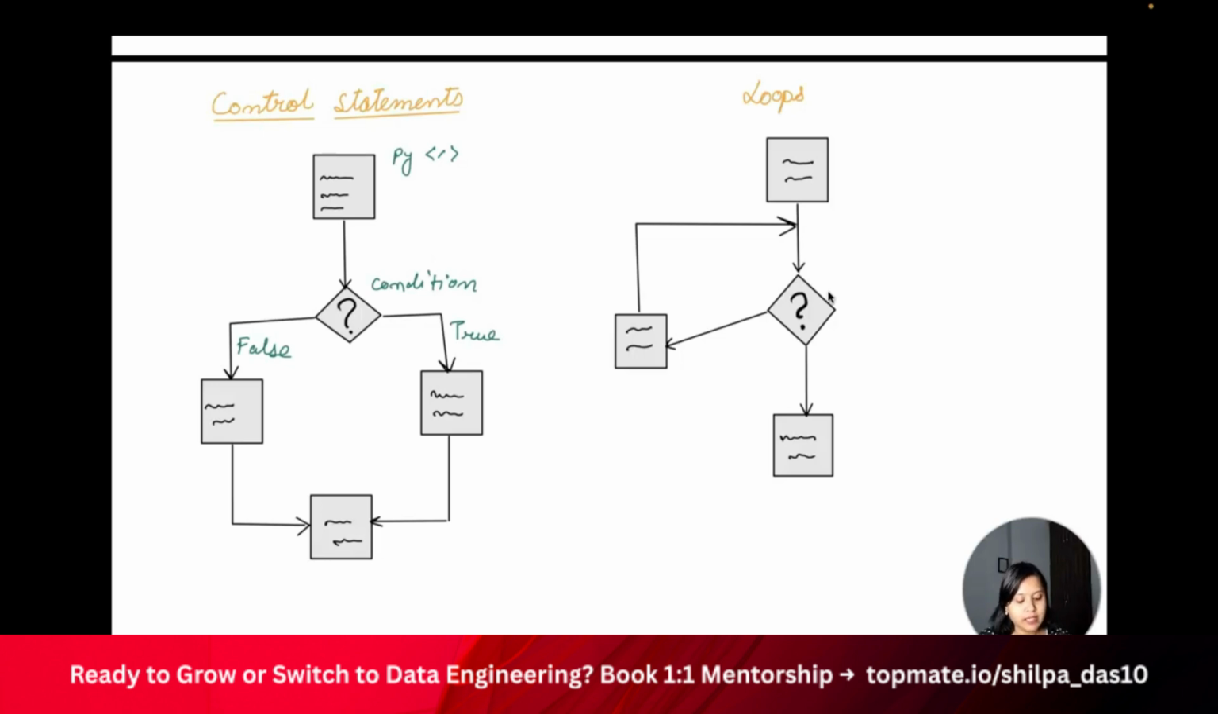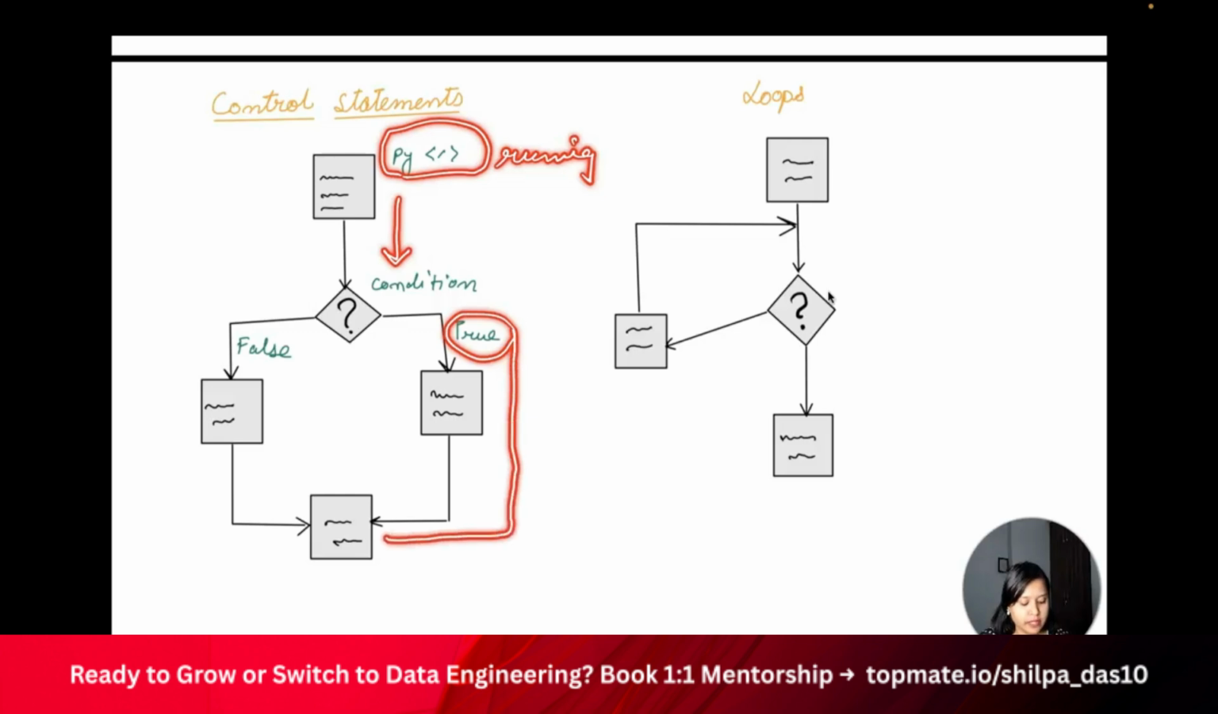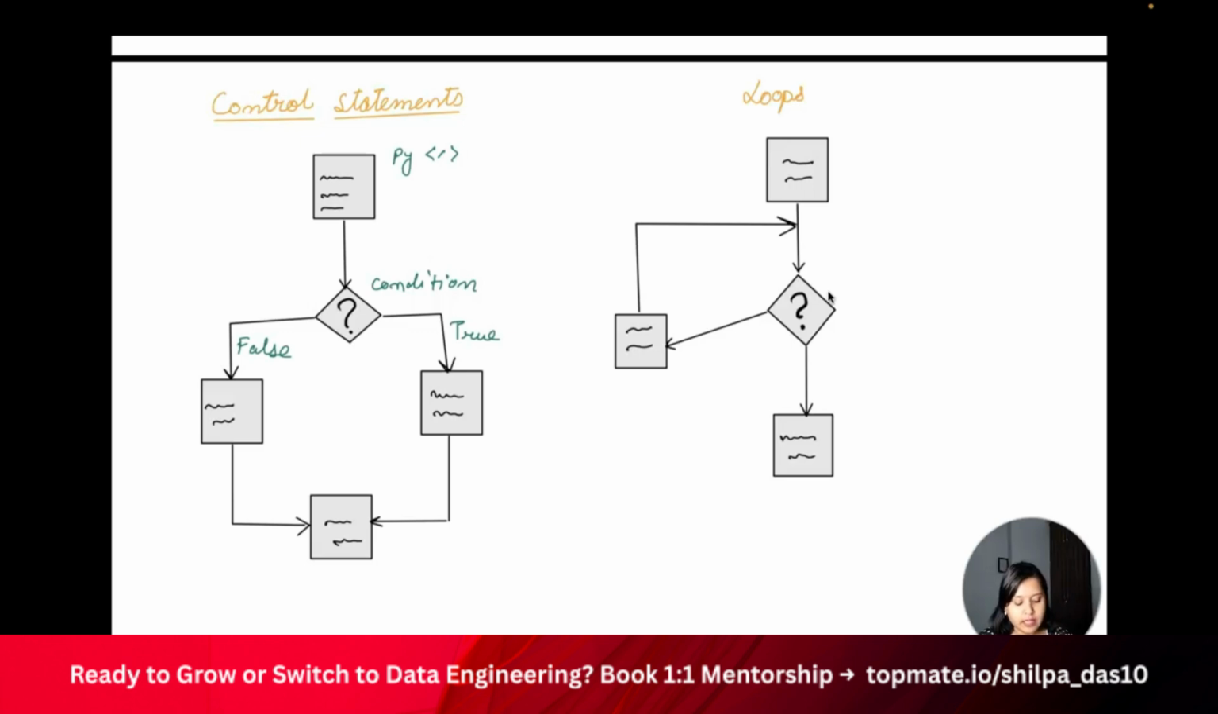So how exactly is it executed? The py file is submitted. You are running this py file, and it is going to execute this and see whether the condition is true. If the condition is true, it is going to run this particular piece of code and return you this particular result. If the condition is false, then it is going to give you this other result.